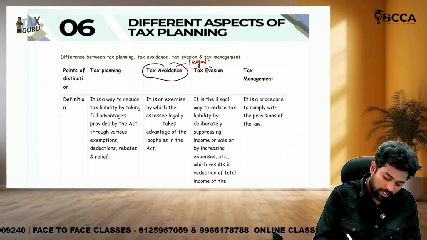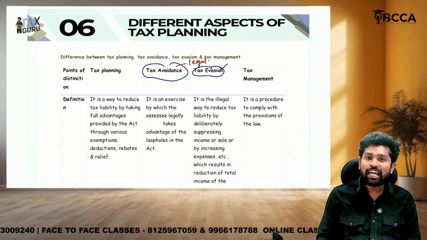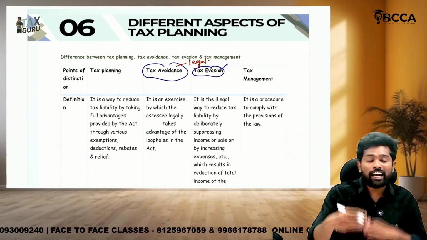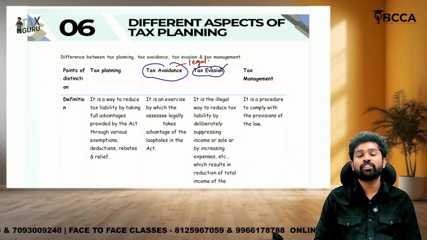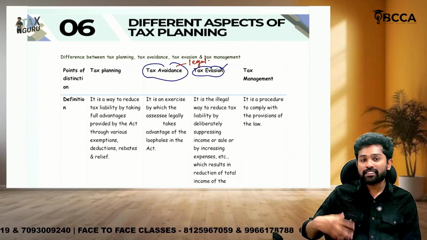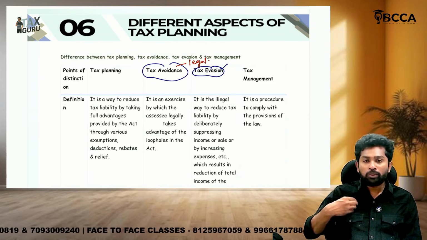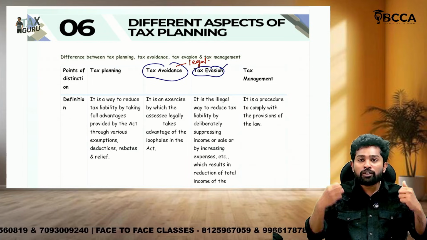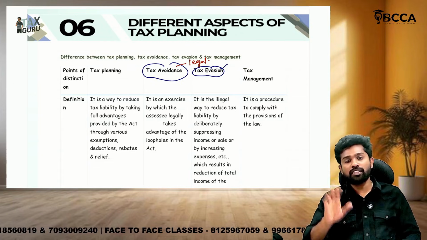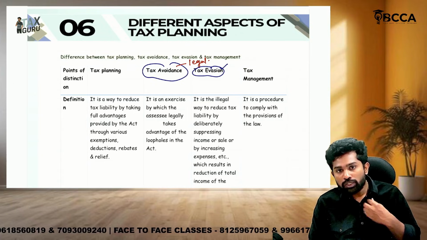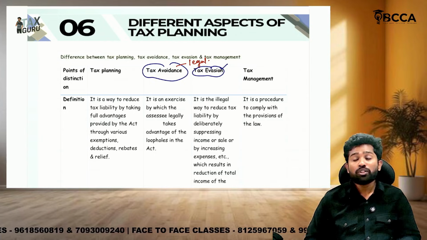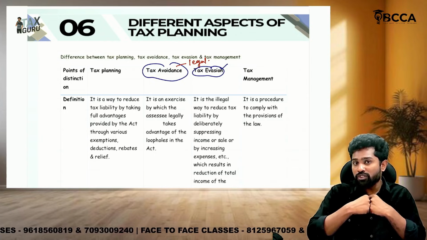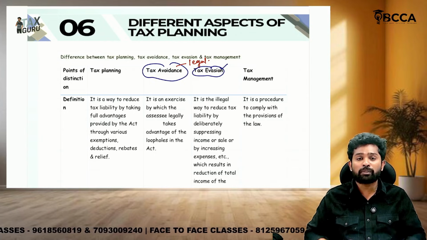Then tax evasion. Tax evasion is illegal, and it is even morally immoral, or ethically wrong. What are you doing? Tax evasion means, sir, you didn't even take an LIC policy, but you bring a fake LIC receipt and claim a deduction. You didn't even have children, but you are claiming exemption for children's school fee allowance.